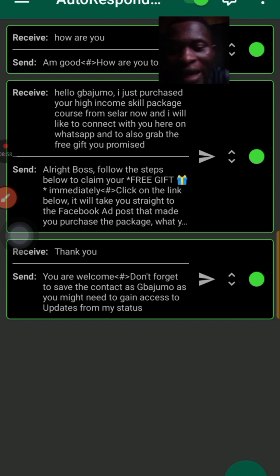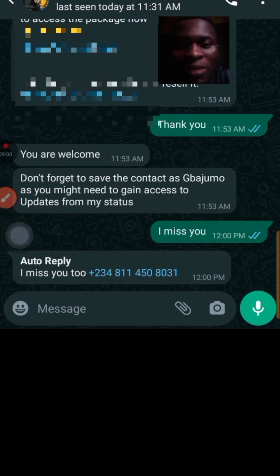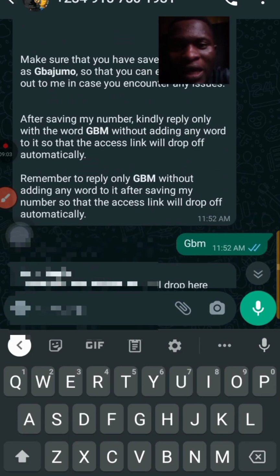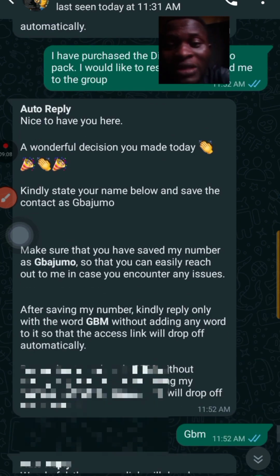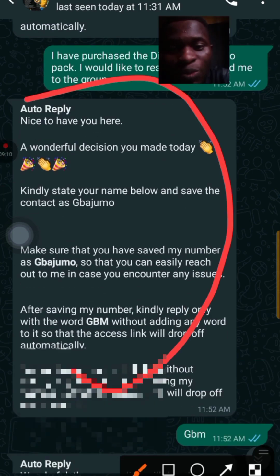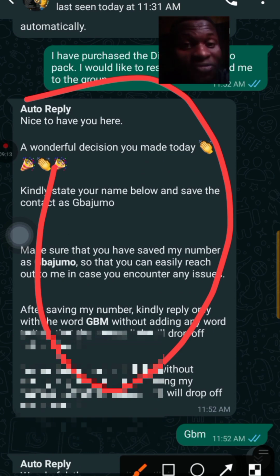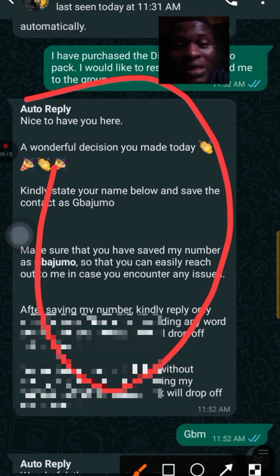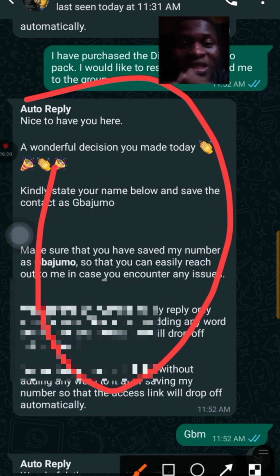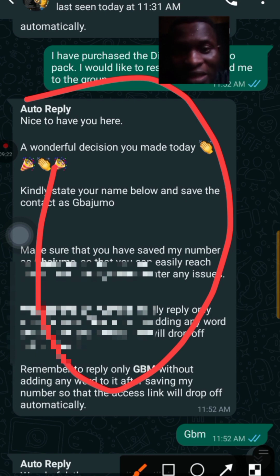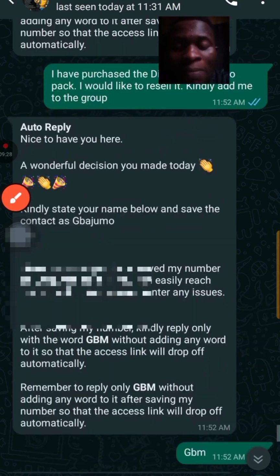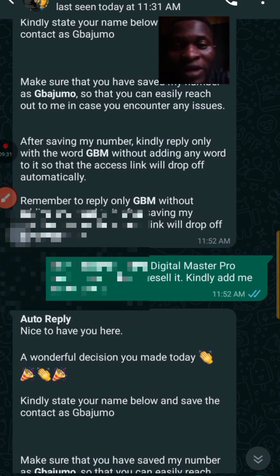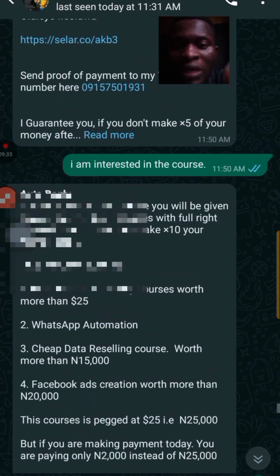This one, in case you want to put your messages in sections, let me show you an example of what I mean. The disadvantage of using this other one is that you can see these messages now. I'm supposed to have these messages in different categories, like a message you first send, then after a few seconds this other one will send. But I have to put all the messages in one container before I can send it. This other one will be able to help you add a series of messages in different sections.